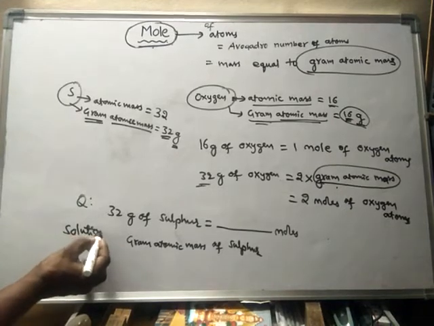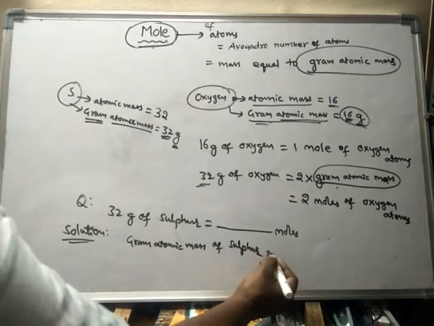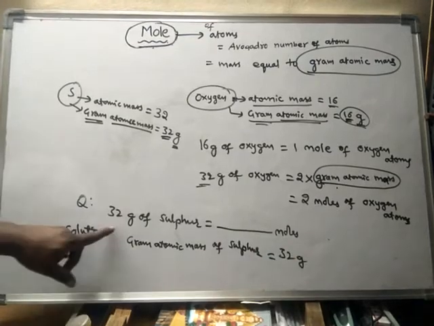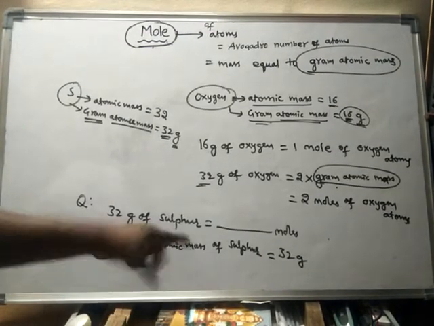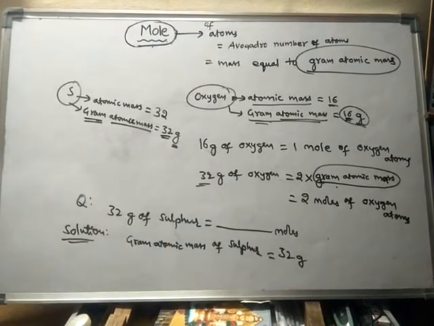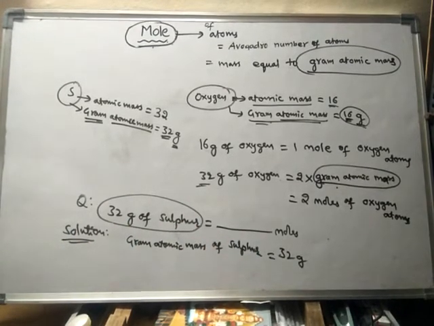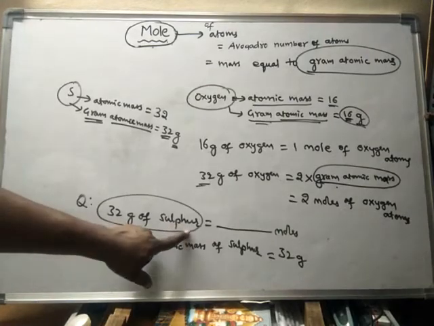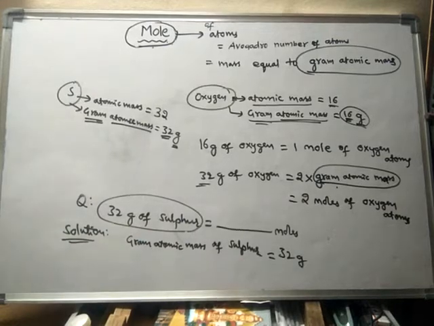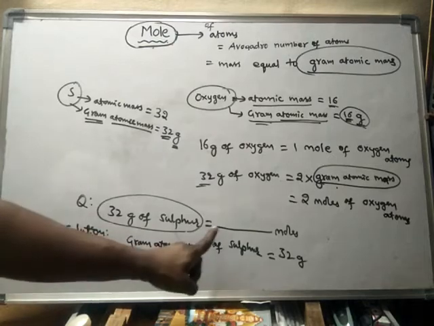Solution. To solve this one, we have to know the gram atomic mass of sulfur. Already we know that it is 32 grams. That means how much amount of sulfur is given in the question? 32 grams of sulfur only. So this is nothing but the gram atomic mass of sulfur. Hence the question is indirectly asking that gram atomic mass of sulfur is equal to dash moles.